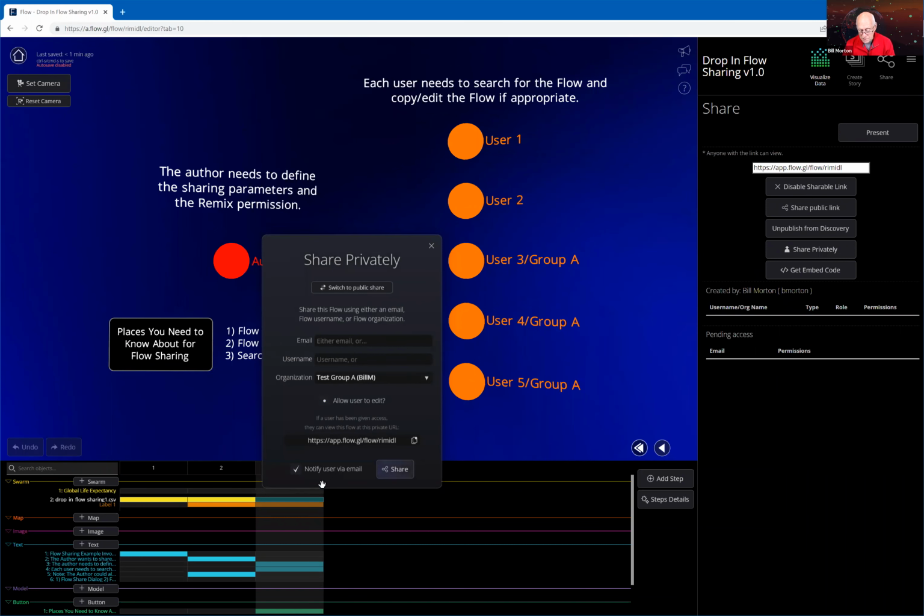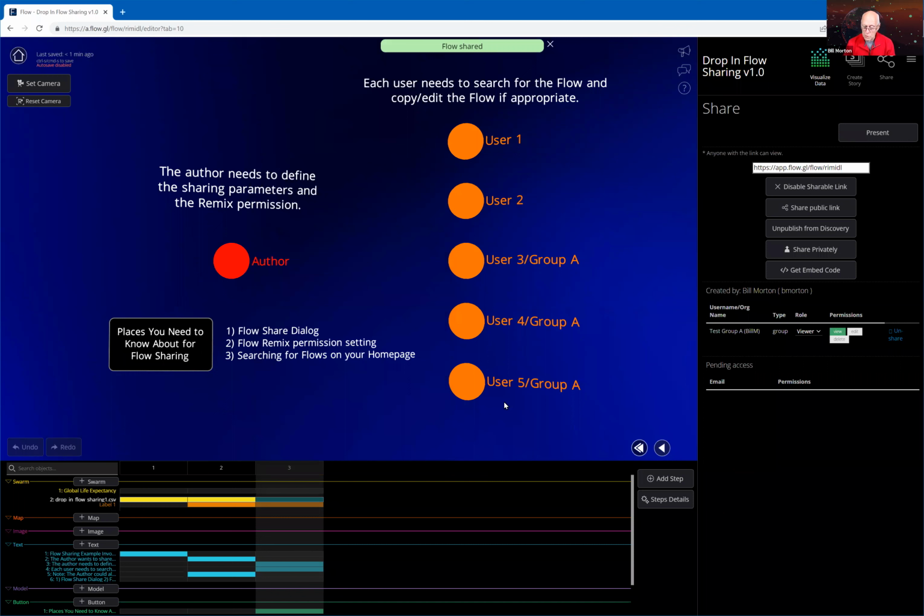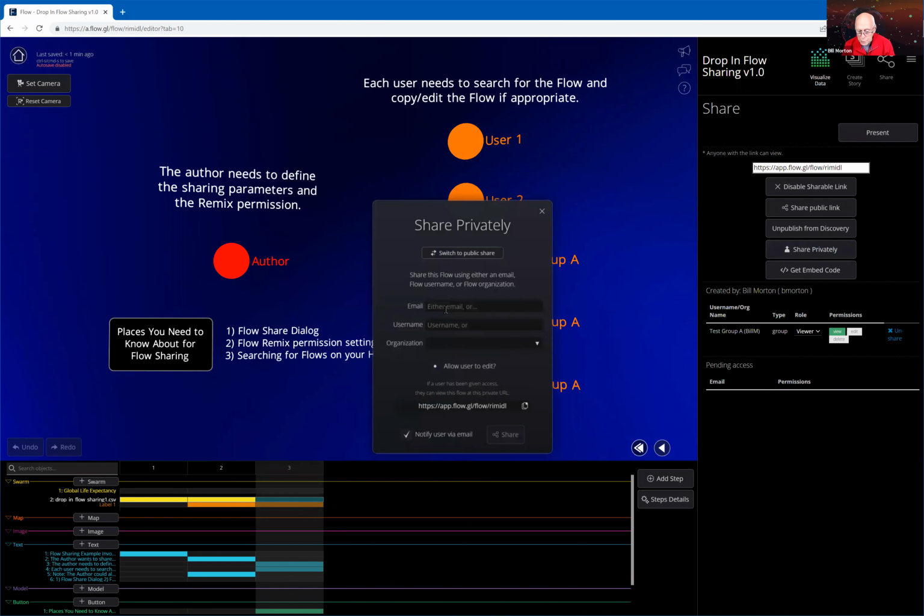And then there's this notify via email, and then the share button. So what I'm going to do right now, I'm going to do that. And now what I've done is I've shared this flow with these 3 people who are part of Group A. If I wanted to come back in here and share it with, let's say, one specific person, maybe one of you, what I could do is say share privately, and then put in your email or your user ID, click share, and that flow would be shared with you. So that's the share dialog.